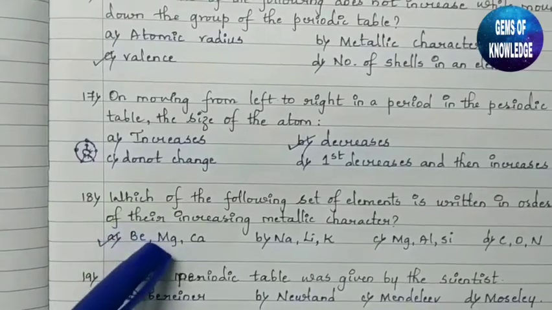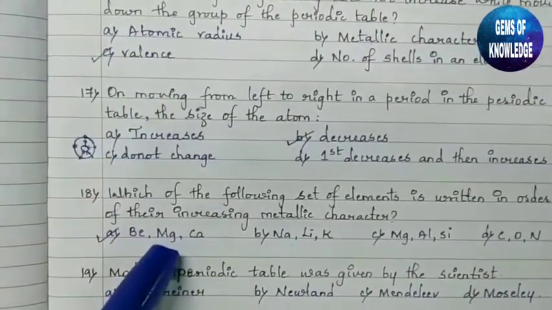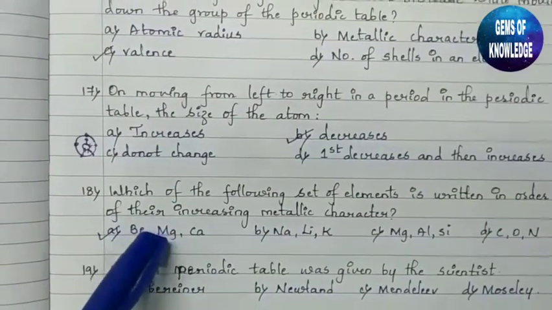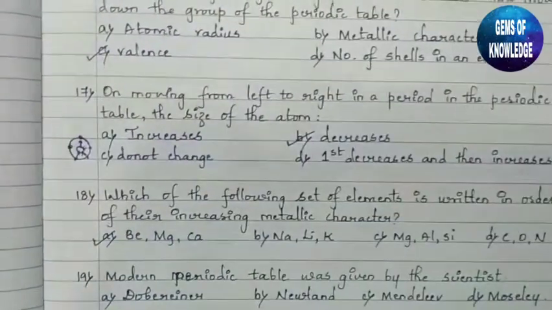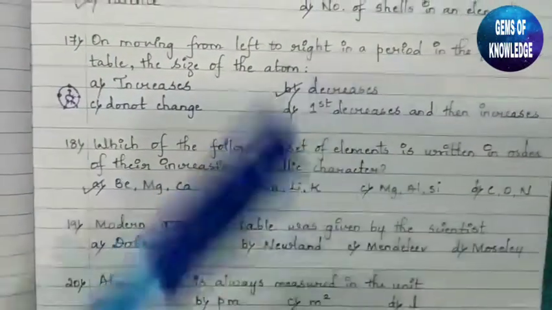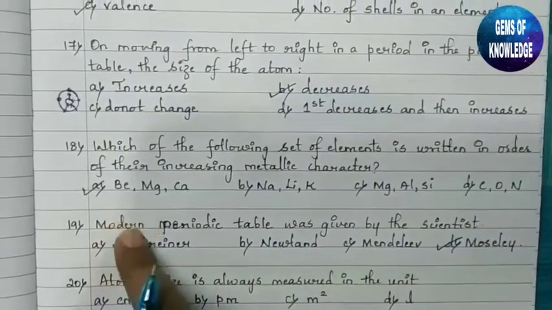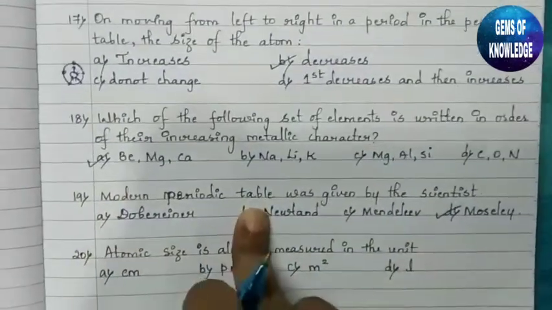Beryllium, magnesium and calcium come under a single group, and as we move down this group, the metallic character will increase. Next one, the modern periodic table was given by the scientist Henry Moseley.